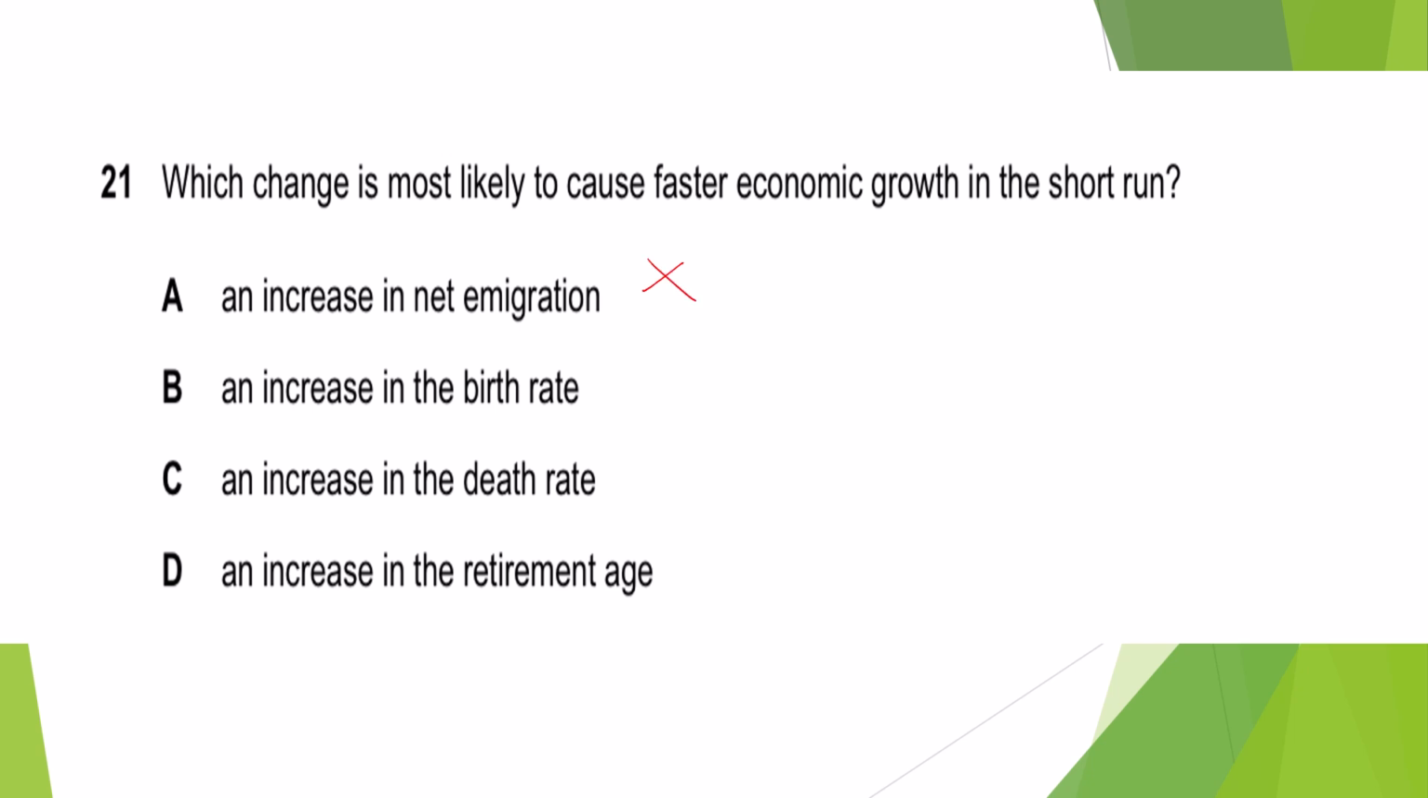An increase in birth rate is happening now, so it will have an impact in the future, in the long run, so this will not be the answer. An increase in death rate, the population is going to decrease, how can the economy grow? No. The increase in retirement age, yes, the people are going to have more years of working, so this could be an answer for faster economic growth in the short run, right?